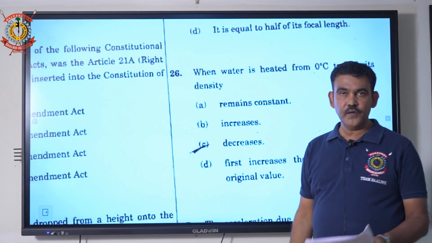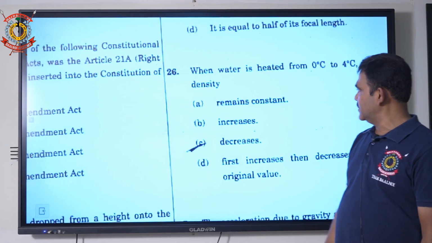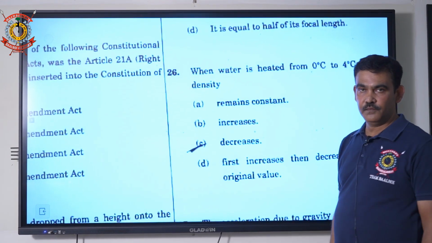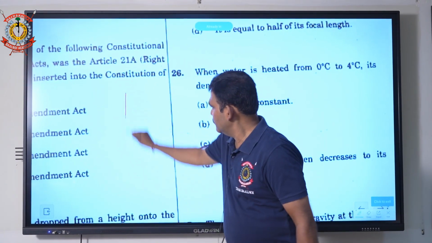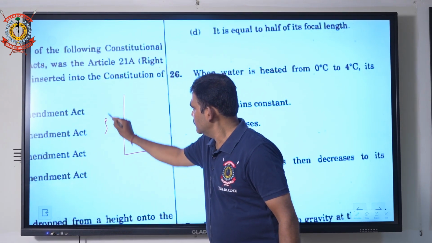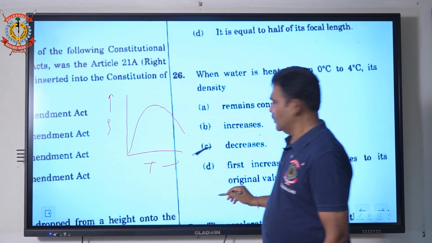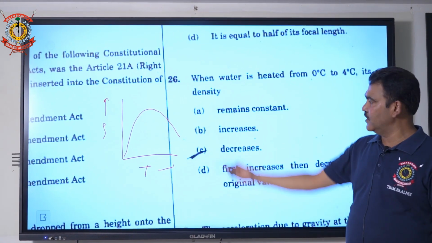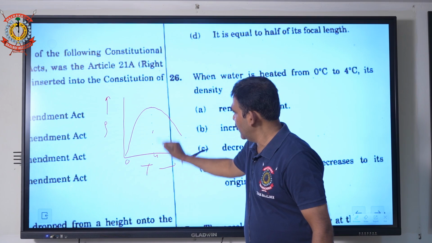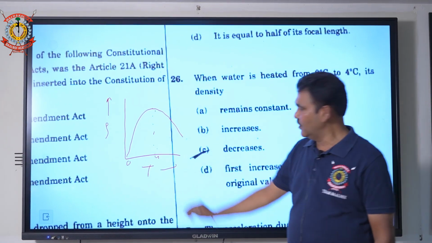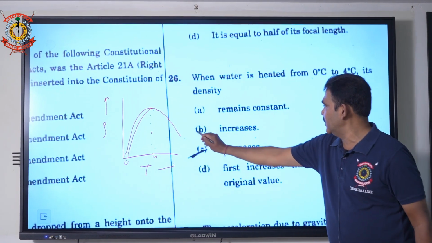Next question is question number 26. When water is heated from 0 to 4 degrees Celsius, what happens to the density? Graph showing variation of density with temperature is like this. From 0 to 4 degrees Celsius, at 4 degrees Celsius, density of water is maximum. So when it is heated from 0 to 4 degrees Celsius, its density increases. So correct answer is increases.